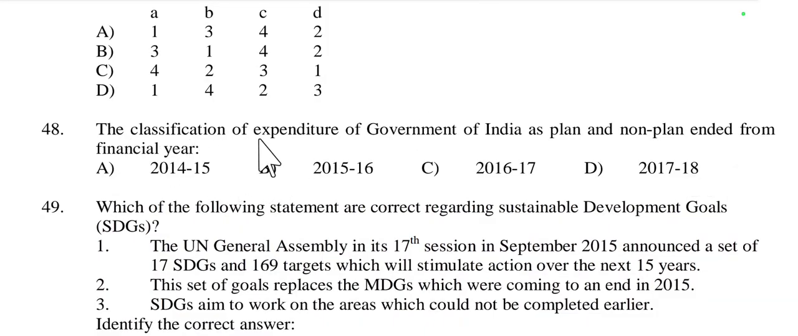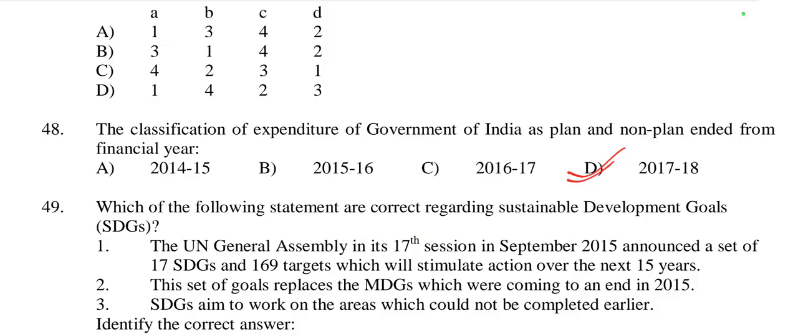Then question number 48. The classification of expenditure of Government of India as planned and non-planned ended from financial year. So previously there were two types of expenditure, planned expenditure and non-planned expenditure. So from which year did this end? Options: 14-15, 15-16, 16-17 or 17-18. It ended in 17-18, means after 17-18.